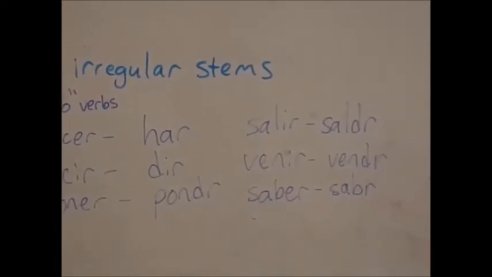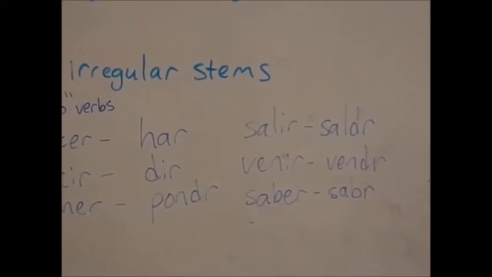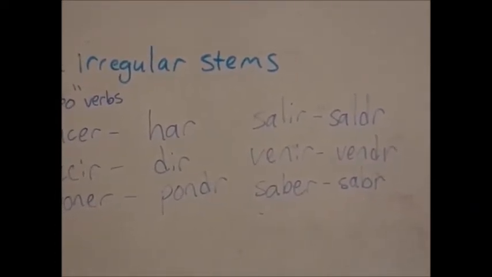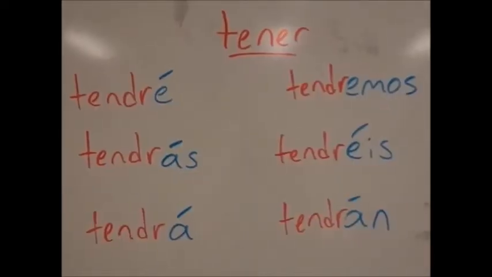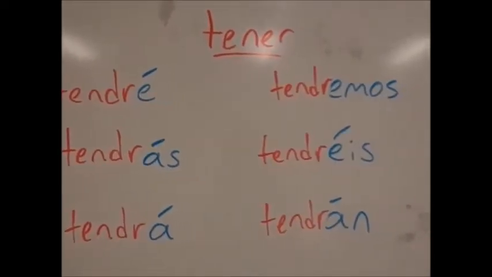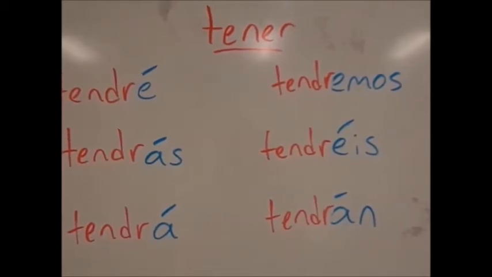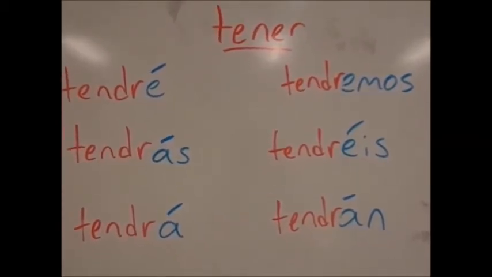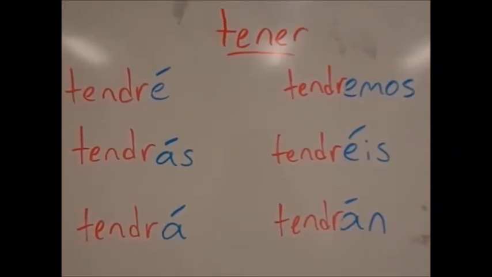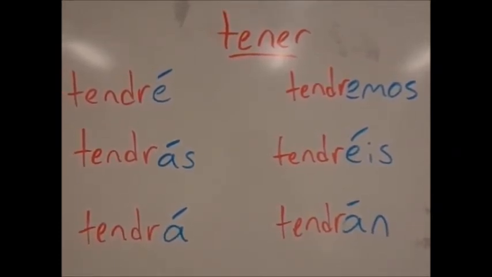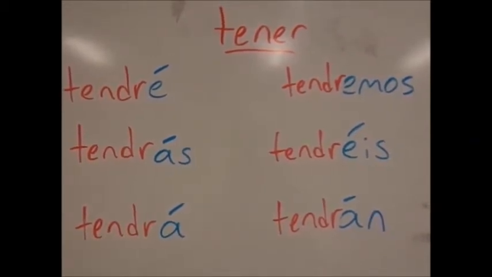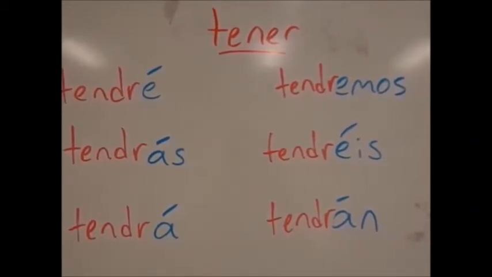But basically you just take those future tense endings and you slap them onto the end of these irregular stems. And that's how you conjugate the irregular verbs in the future tense. Here's an example with tener. Tener is a go verb because its present tense yo form is tengo. So the irregular stem is tendr. So the endings are tendré, tendrás, tendrá, tendremos, tendréis, and tendrán.